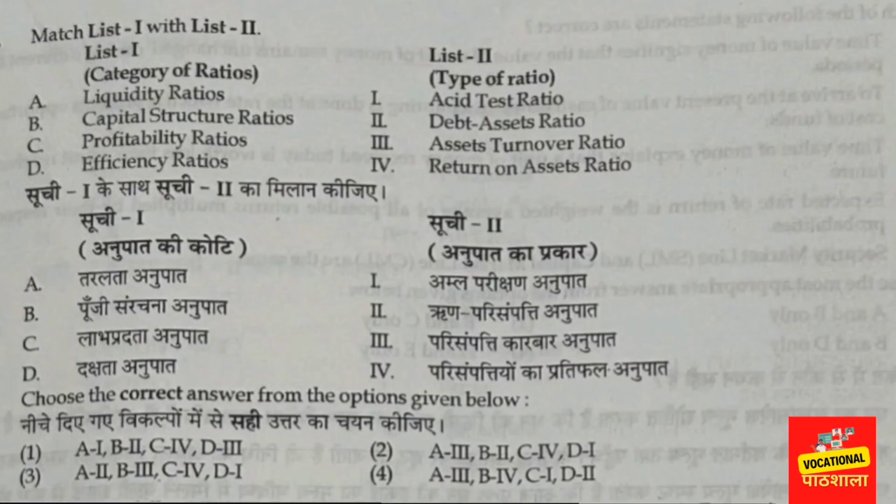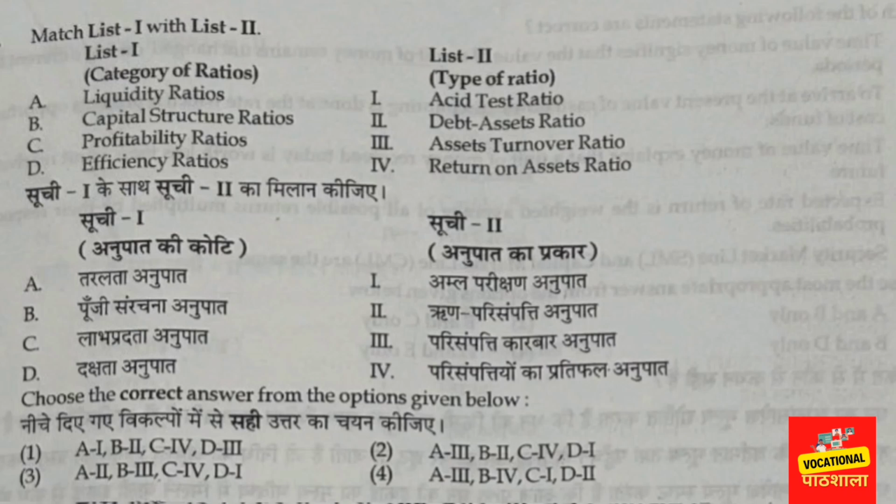Now question number 58, this is about the categories and types of ratios, right? It's a finance related question. They are asking about different ratios. For this, you have to understand the financial concept very properly. For a tourism student, I will not consider this question moderate or easy. I will consider it a hard or tough level question. So for this, you need to work on the theory part. They are asking about the categories of ratio, and what type of ratio this is.